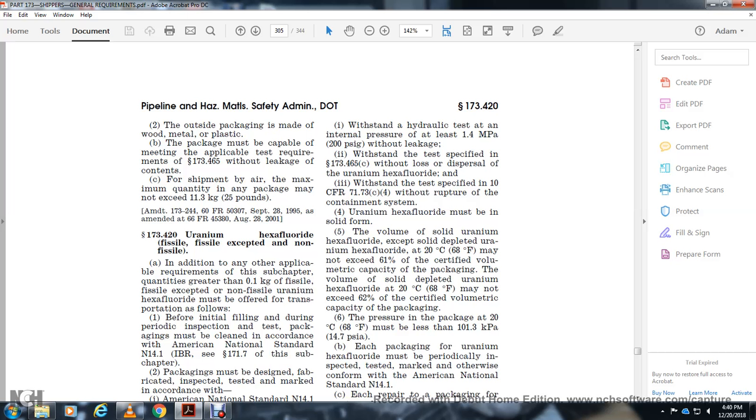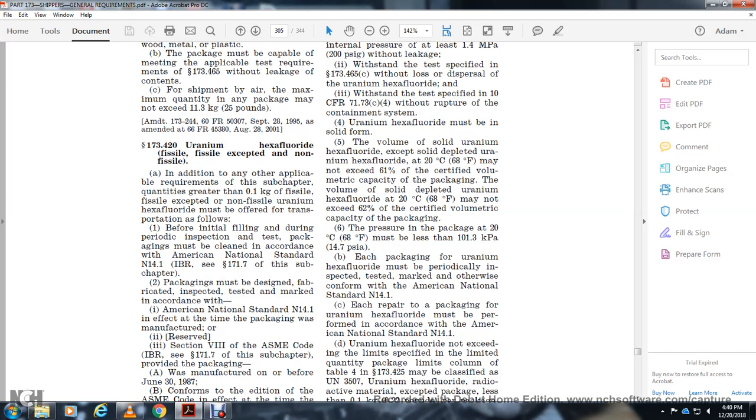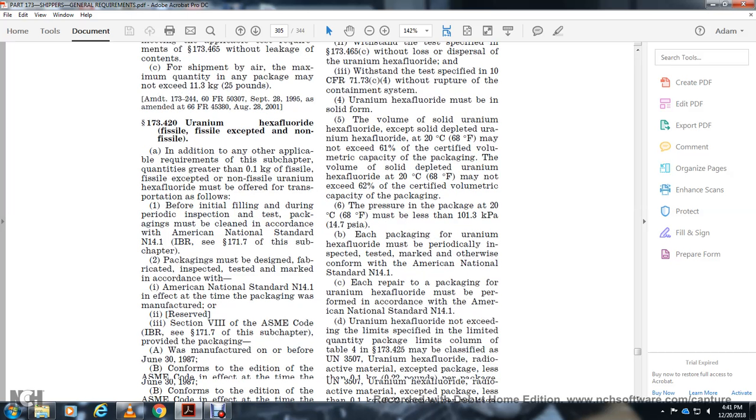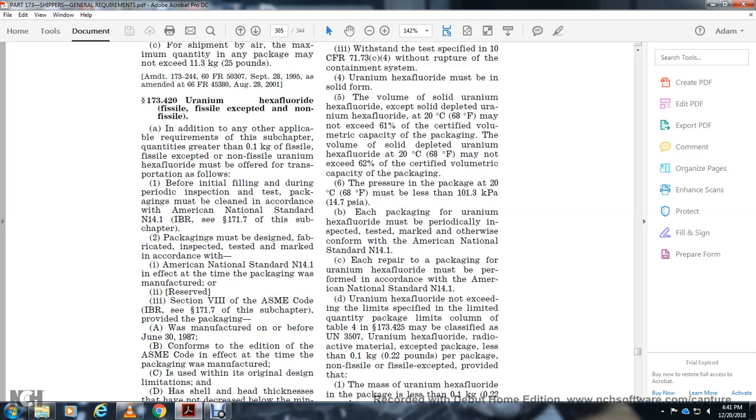Each packaging of uranium hexafluoride must be periodically inspected and tested, marked, and otherwise conform with the American National Standard N14.1. Each repair of packaging for uranium hexafluoride must be performed in accordance with American National Standard N14.1. Uranium hexafluoride not exceeding the limit specified for a limited quantity in the limits column of Table 4 in 173.425 is classified UN 3507.